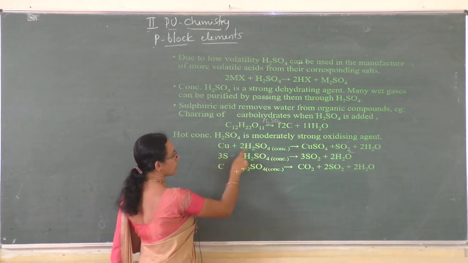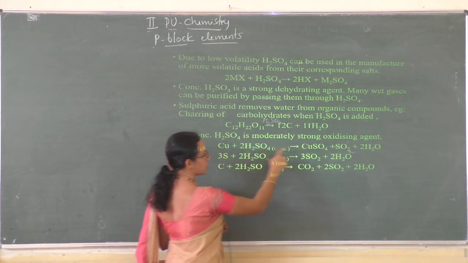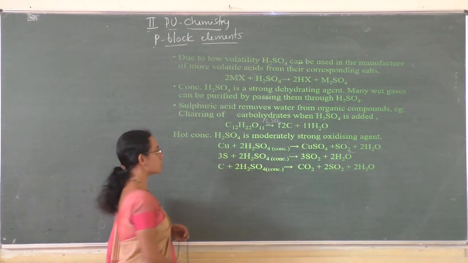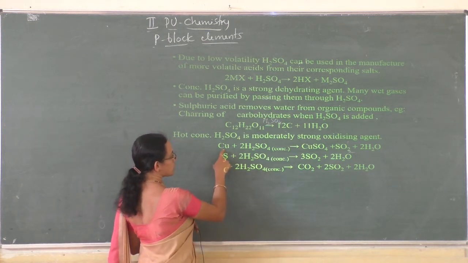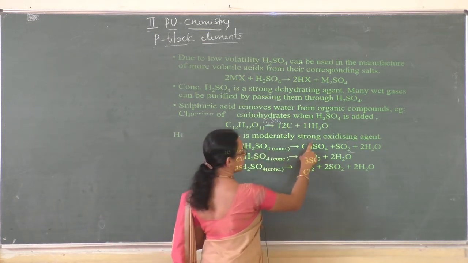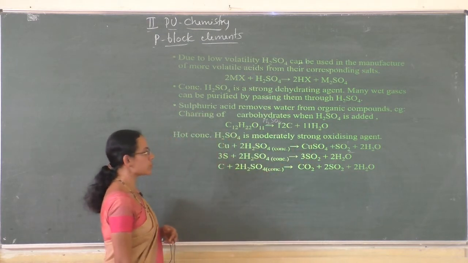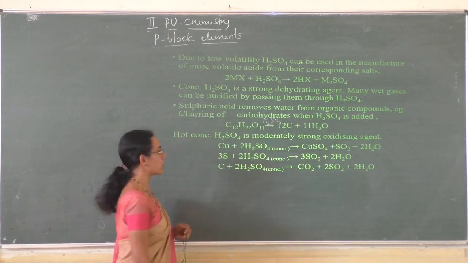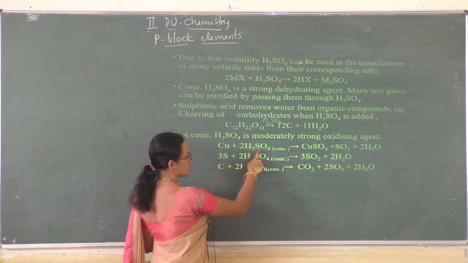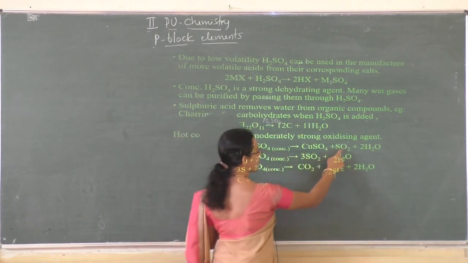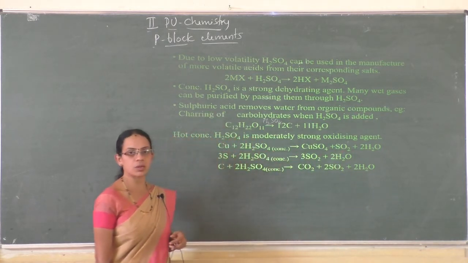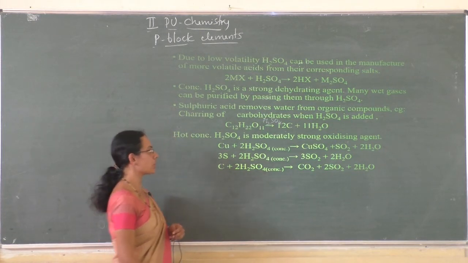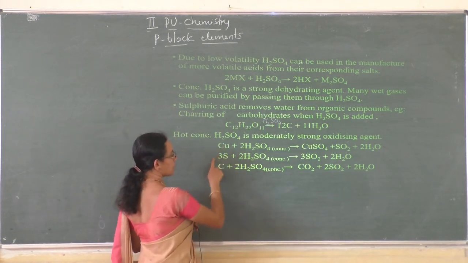First is copper. When it is treated with concentrated sulfuric acid, it gets oxidized to copper sulfate. Here the oxidation state of copper is 0 and here it is plus 2. So it gets oxidized to copper sulfate and sulfuric acid gets reduced to sulfur dioxide. In sulfuric acid, the oxidation state of sulfur is plus 6 and in sulfur dioxide it is plus 4. Important equation.